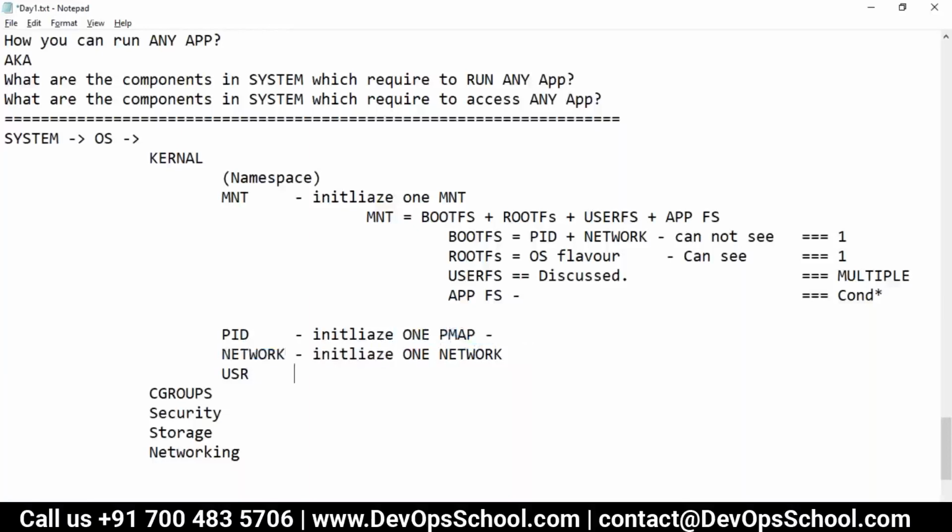Now, how many users can you create? Multiple. When I say users, let's say I have two accounts.